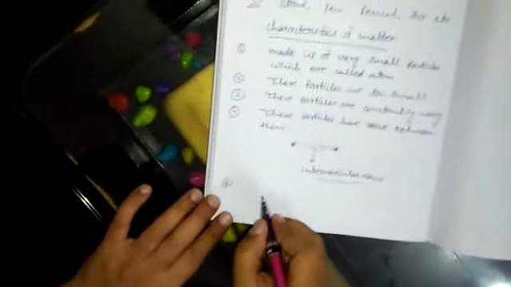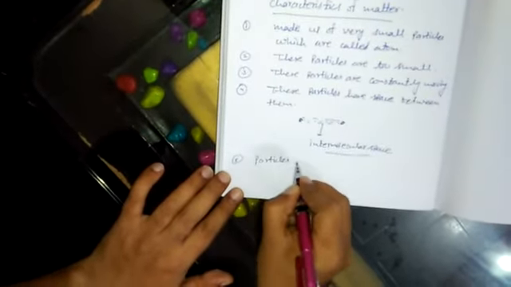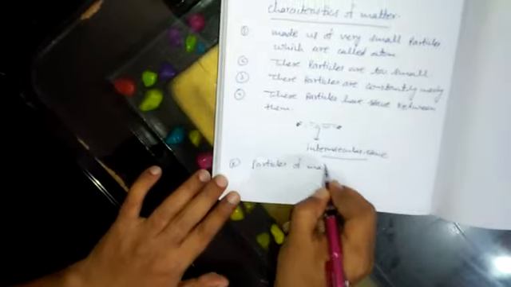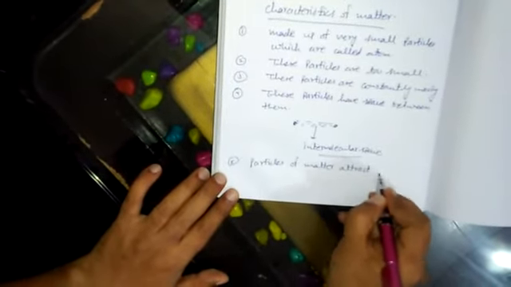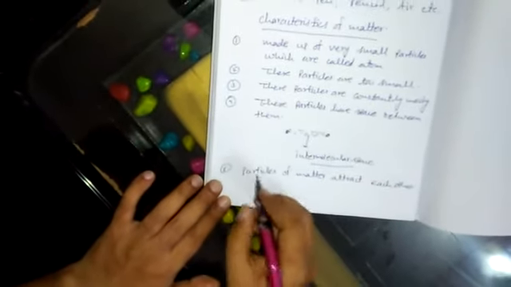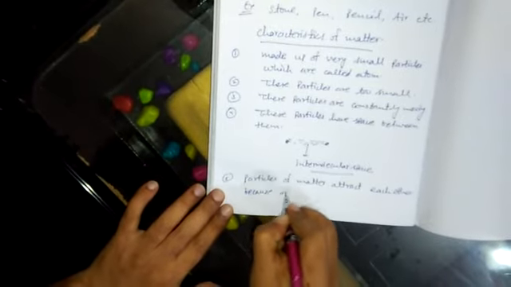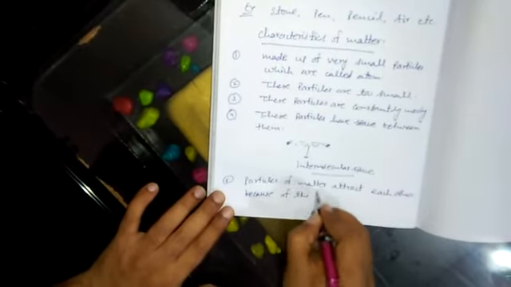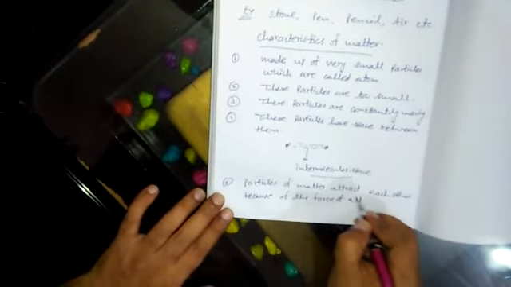The next point is that particles of matter attract each other because of the force of attraction.